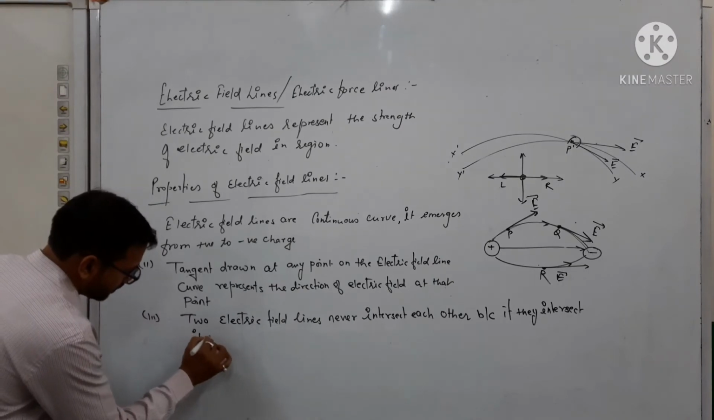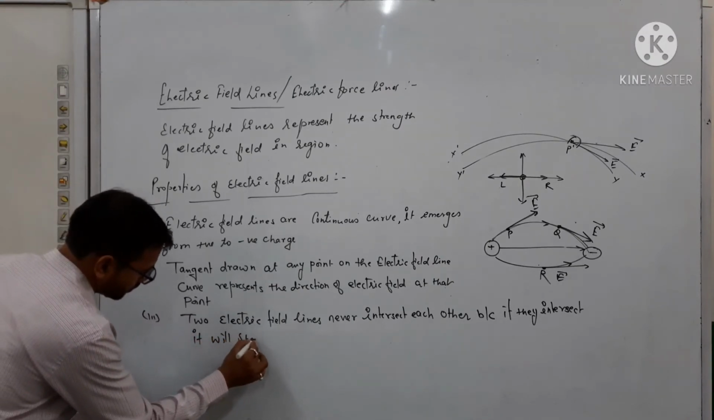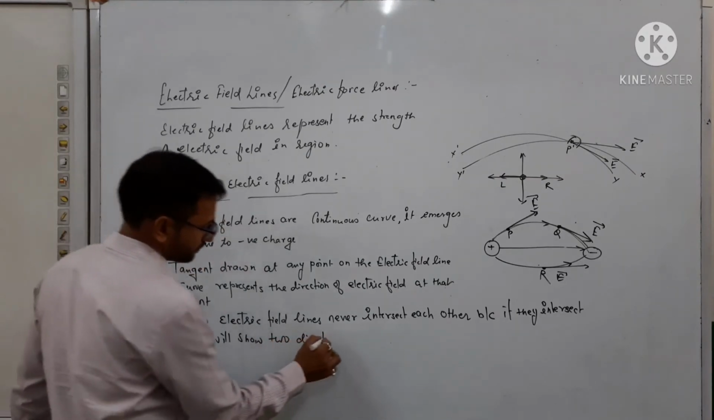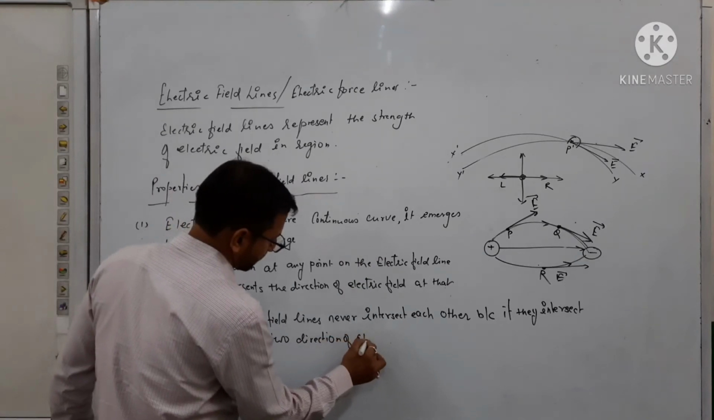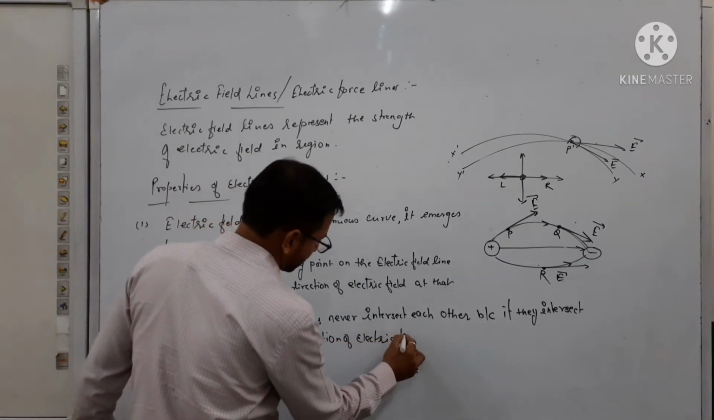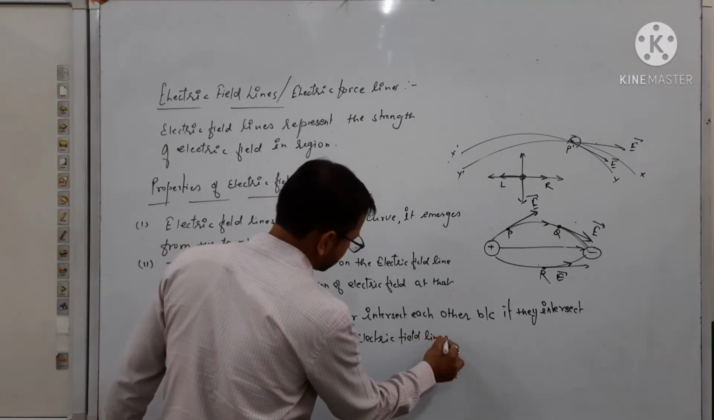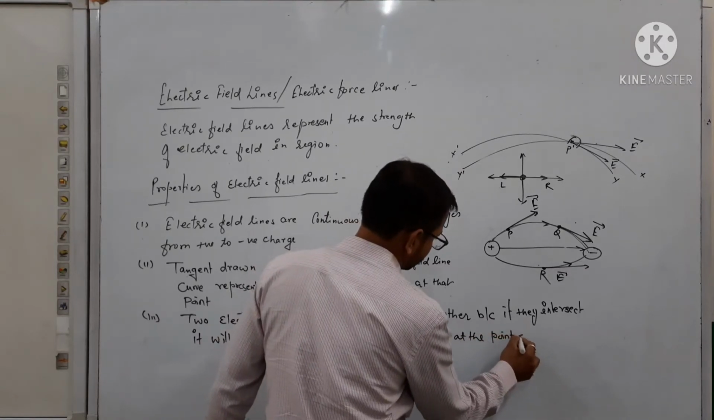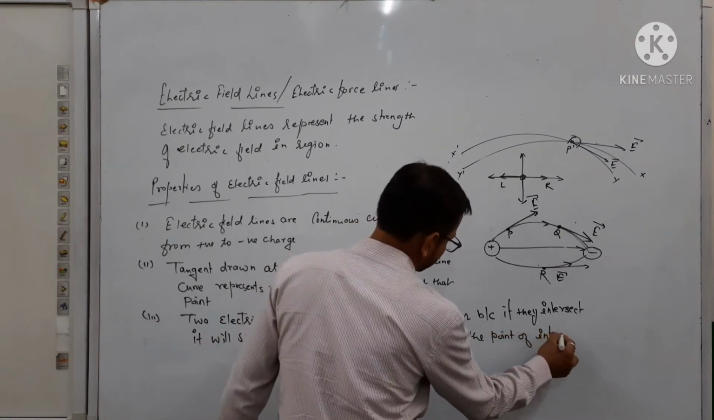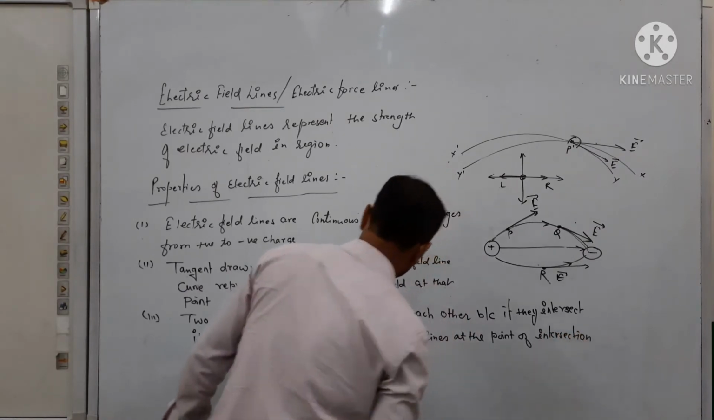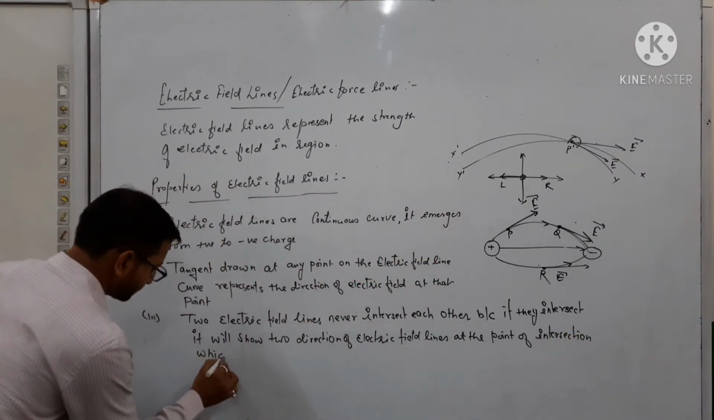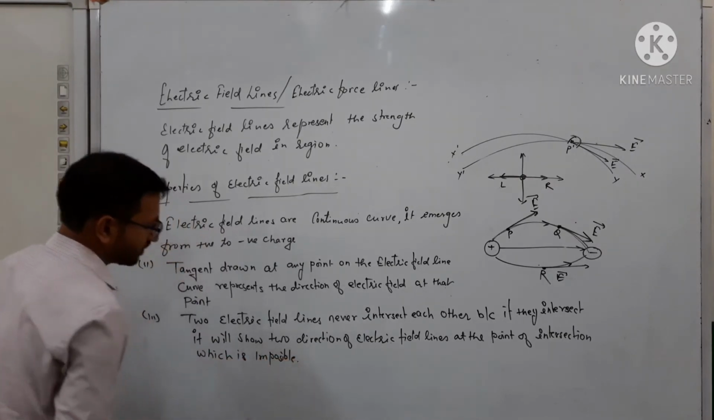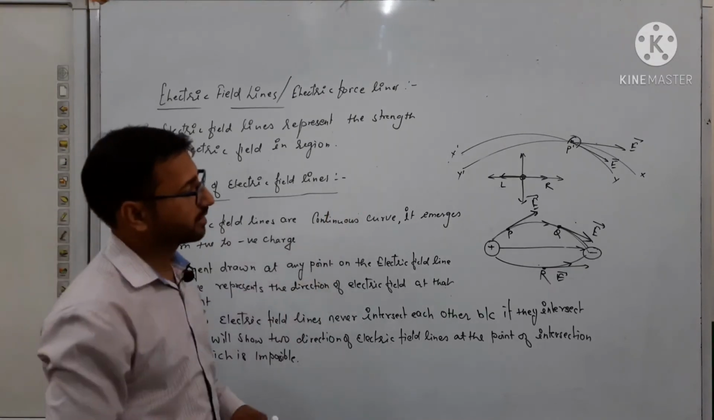it will show two directions of electric field lines at the point of intersection, which is impossible. How is it impossible? I have explained earlier.